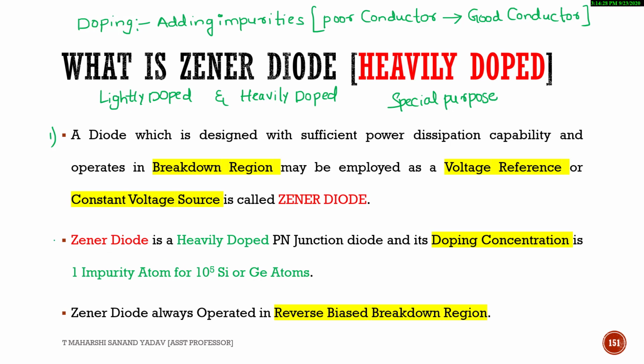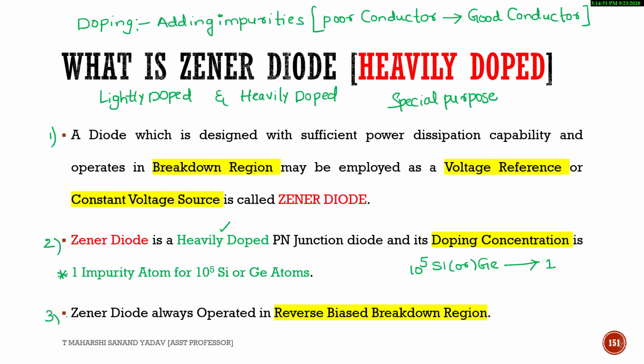Next, Zener diode. Second point, Zener diode is heavily doped. I hope you know the concept of heavily doped. So Zener diode is a heavily doped p-n junction diode, and its doping concentration, this is the important thing: for every 10 power 5 silicon or germanium atoms, I am adding 1 impurity.